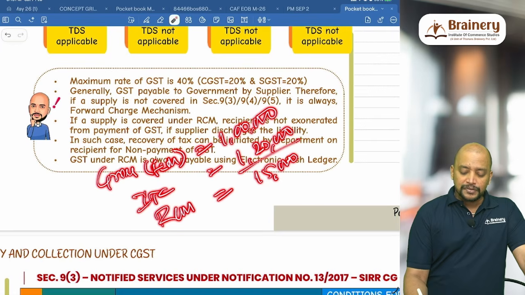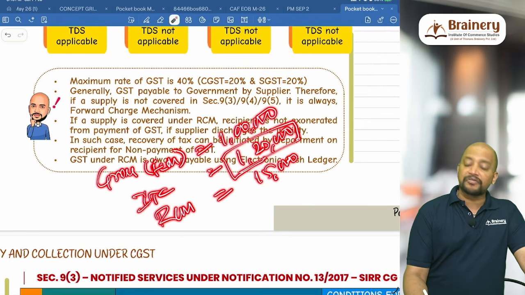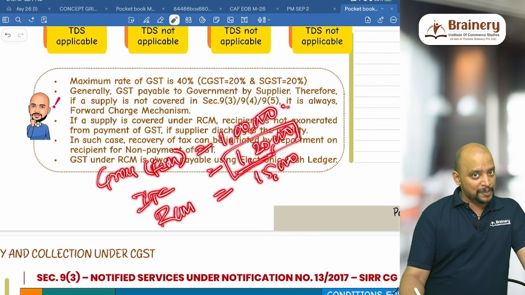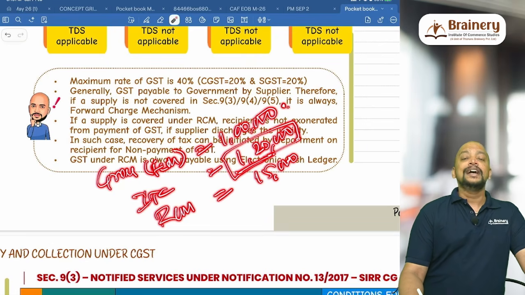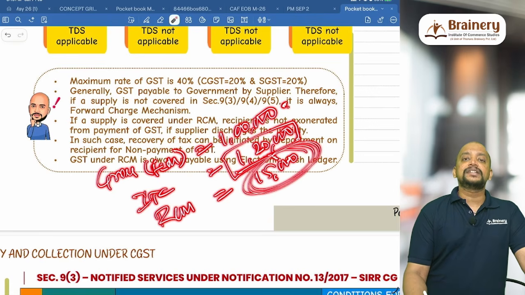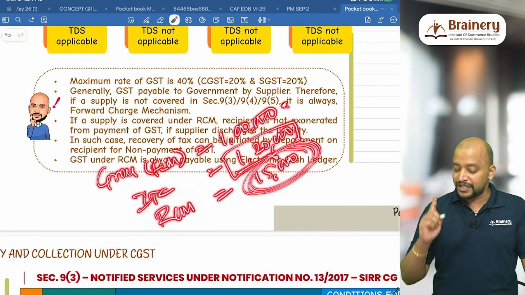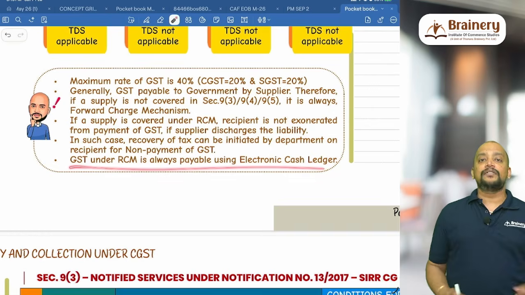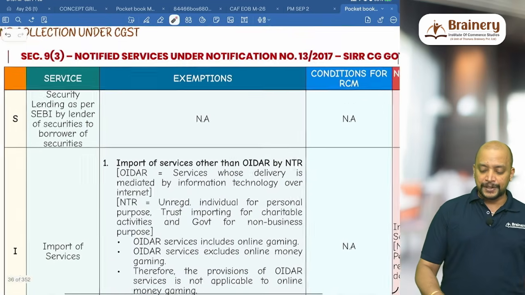So can we use 1,20,000 for payment of this entire 1,15,000? No. Out of this 1,20,000, first we will use 1 lakh for payment of GST. The balance 20,000 we cannot use for payment of 15,000. That 20,000 will get carried forward, and this 15,000, whatever is there, you have to pay using cash ledger, which means that GST under RCM is always payable using electronic cash ledger.